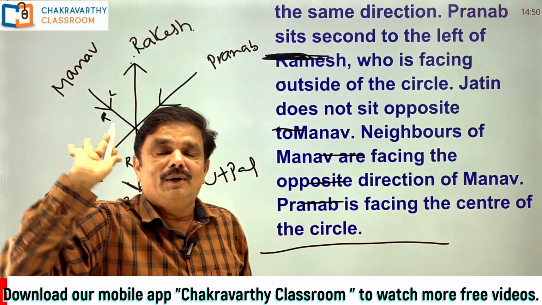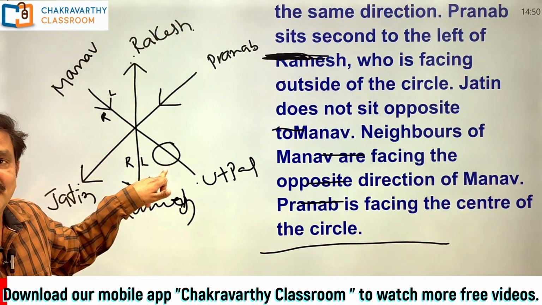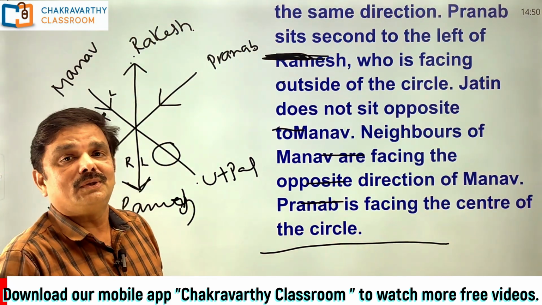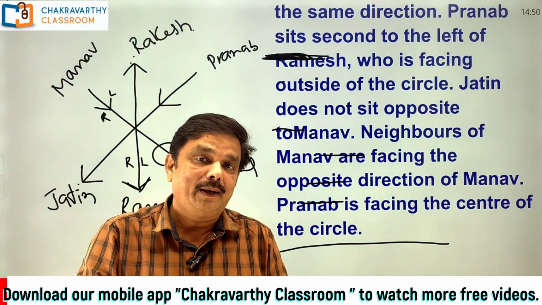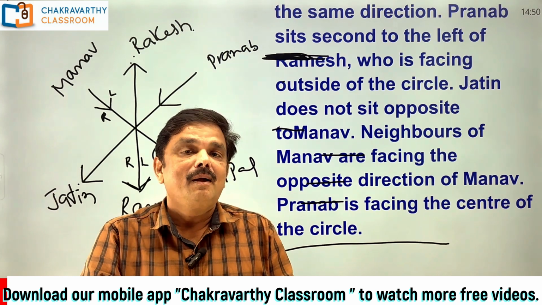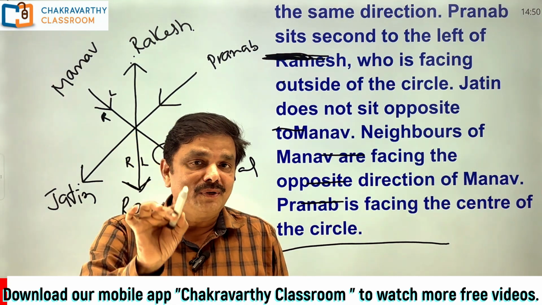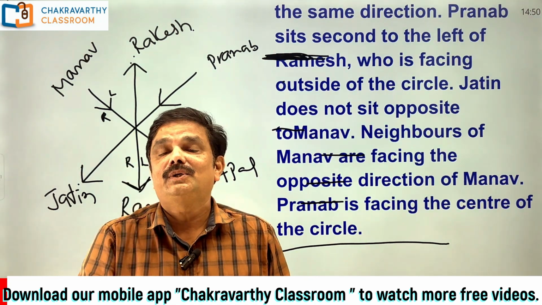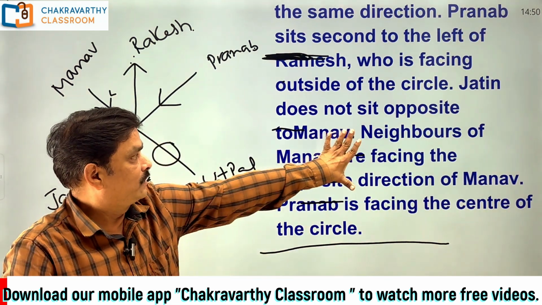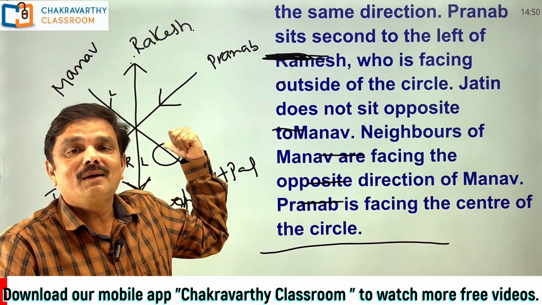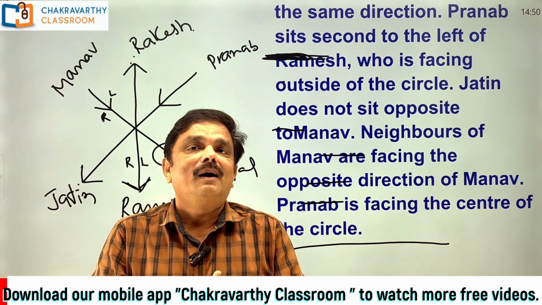Keep it aside. Definitely they will be asking 1 or 2 questions based on Utpal's direction. In that case, don't get confused. You need to go for one option by name data inadequate. What do you mean by data inadequate? The data provided by you are not sufficient for me to find out the direction of Utpal. As far as the data are concerned, I have utilized all the things and I come to this conclusion. This is the way, students. I hope this is clear for all of you.